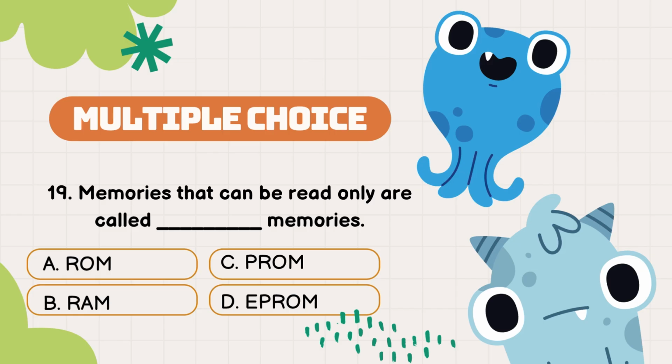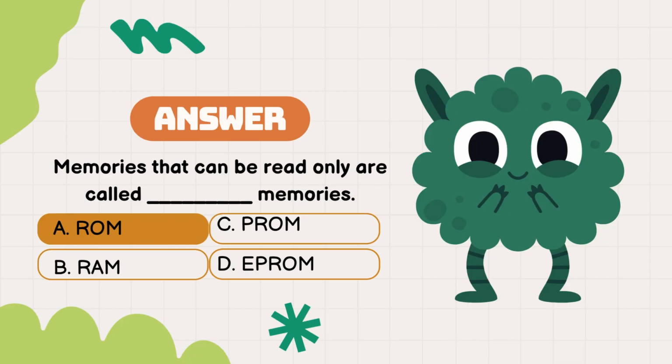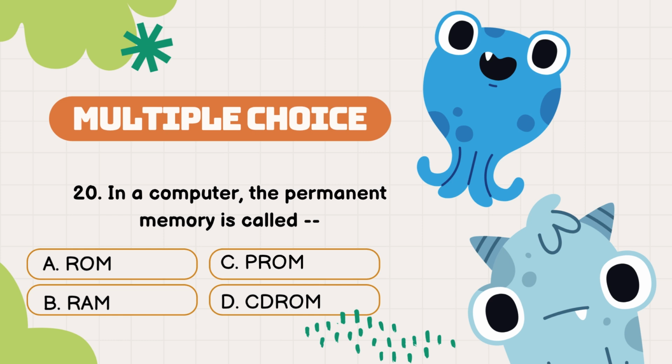Question number 19. Memories that can be read only are called Dash memories. Your options are A. ROM, B. RAM, C. P-ROM, D. EPROM. The correct answer is option A. ROM.